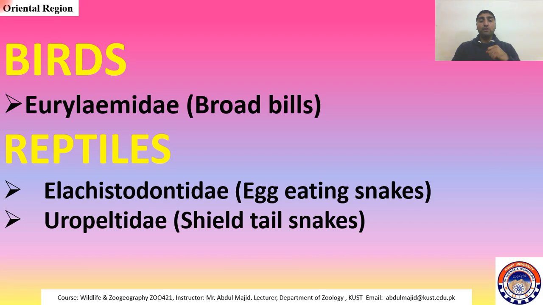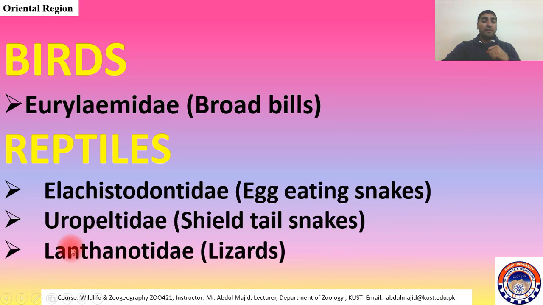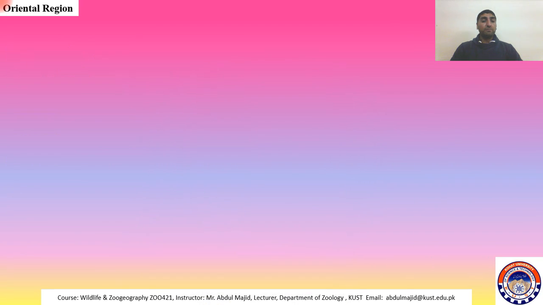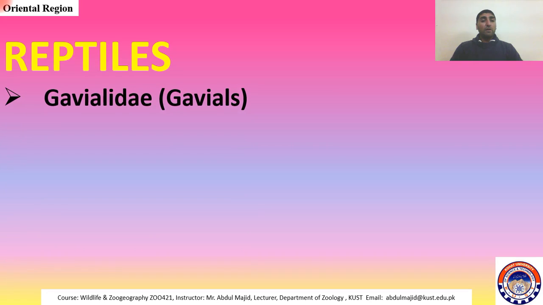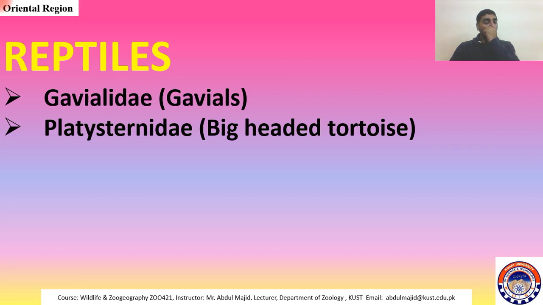Uropeltidae, shield-tailed snakes, are also endemic to this region. Then Lanthanotidae, a kind of lizard, is endemic to this region. Gavials are also endemic to this region, found in the Ganges and Jamuna.